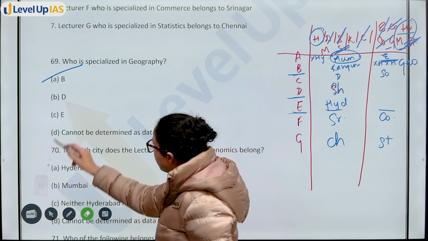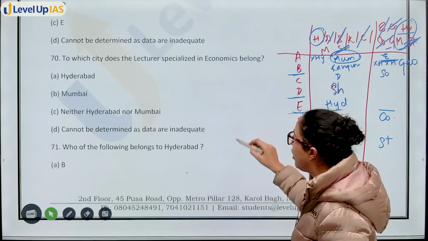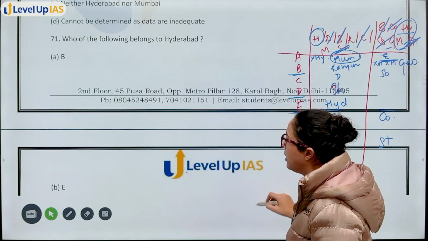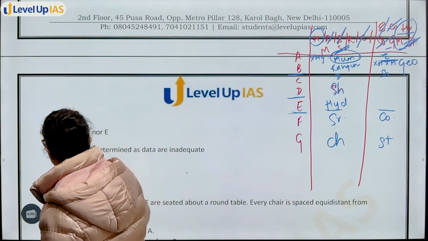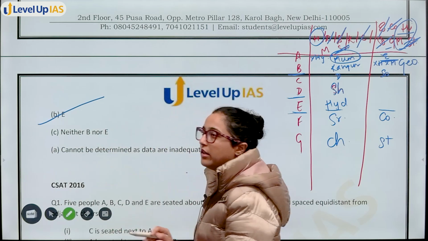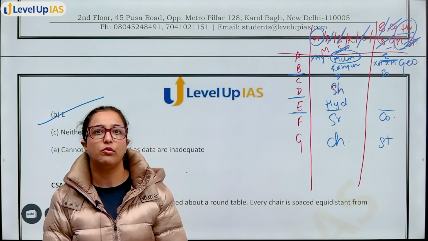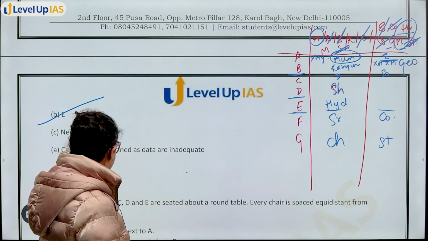Next question. Who of the following belongs to Hyderabad? E belongs to Hyderabad. So, option B, E will be your answer. Right? So, from this much information only, you could answer all the 3 questions that were there in this set.